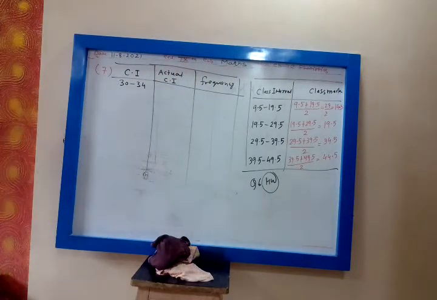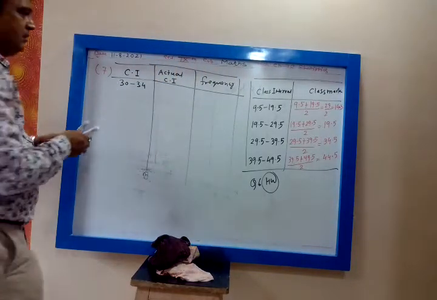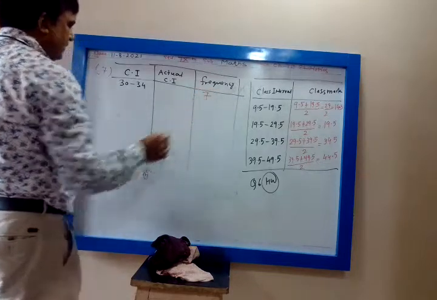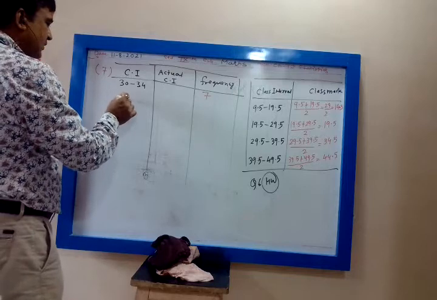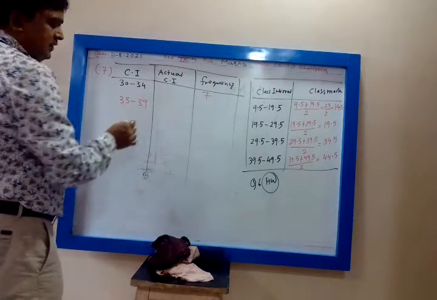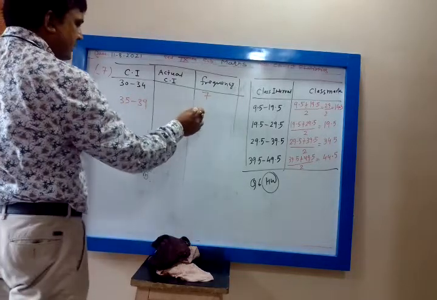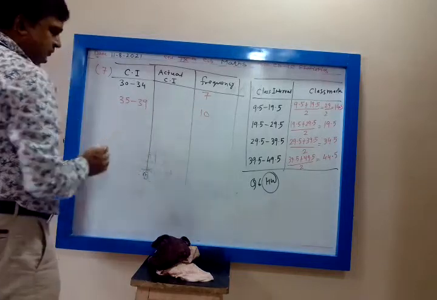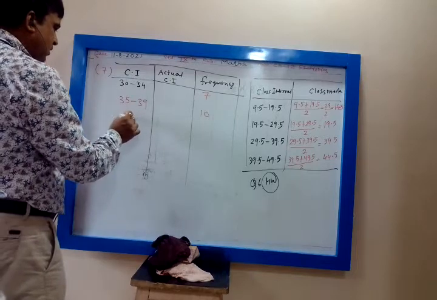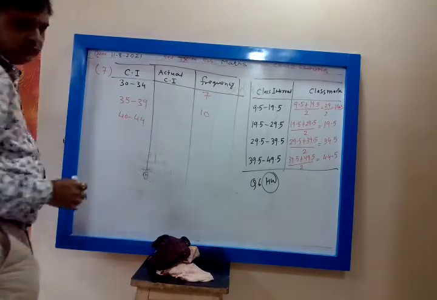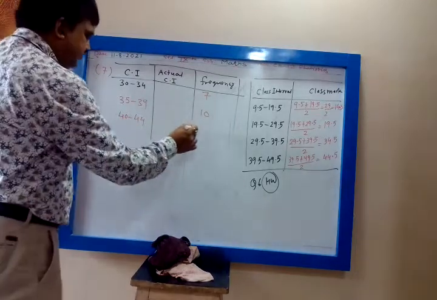Class interval 30 to 34, frequency is 7. Then 35 to 39, frequency is 10. Then 40 to 44, frequency is 12.